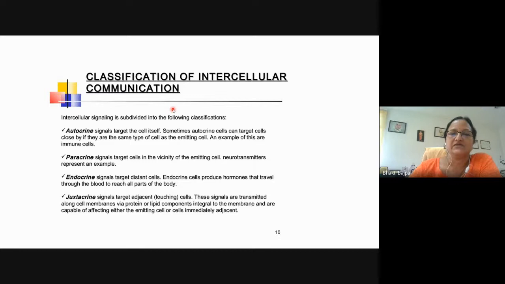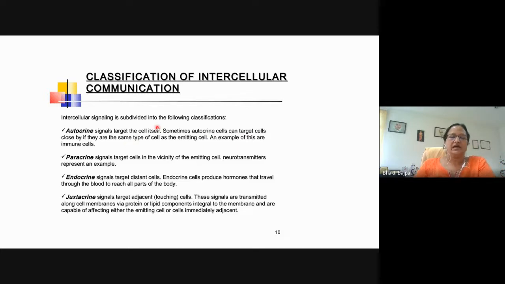Now, classification of intercellular communication. You are all familiar with these different types of intercellular communication, in which cell-to-cell communication occurs during development. Autocrine means signals target the cell itself. The signal producing cell or signaling cell and the target cell are both the same. Sometimes autocrine cells can target cells close by.